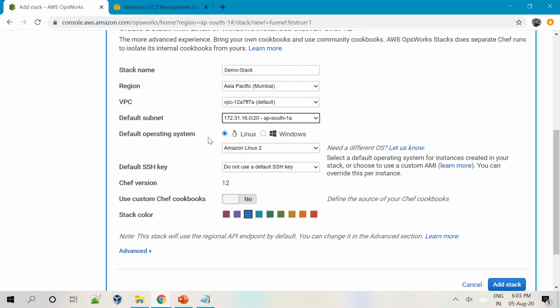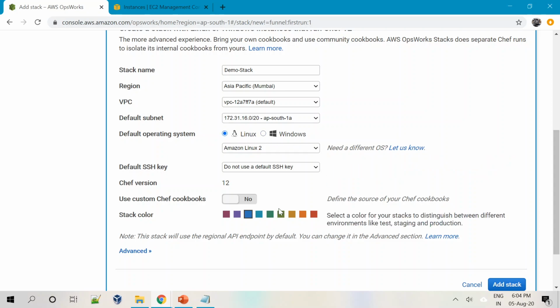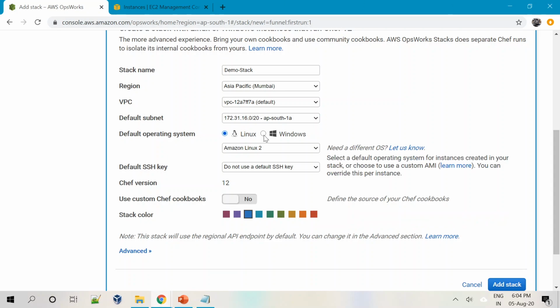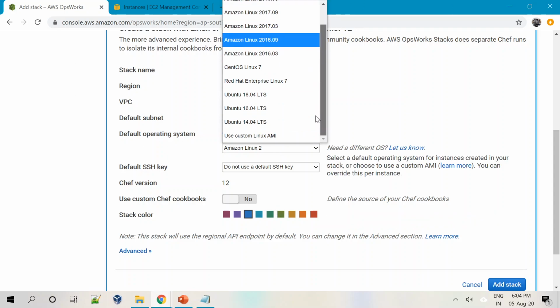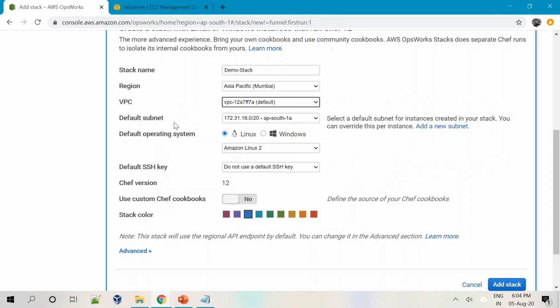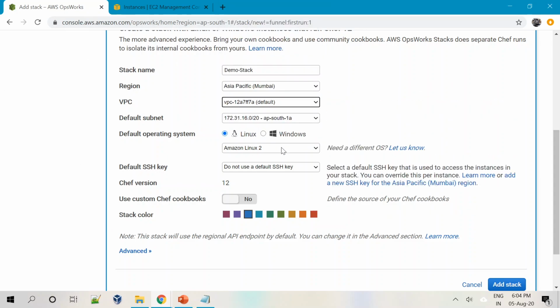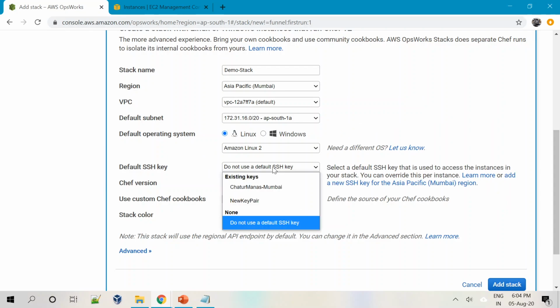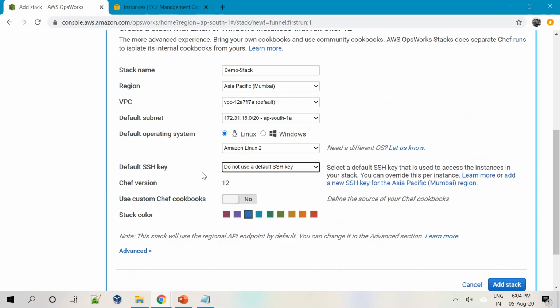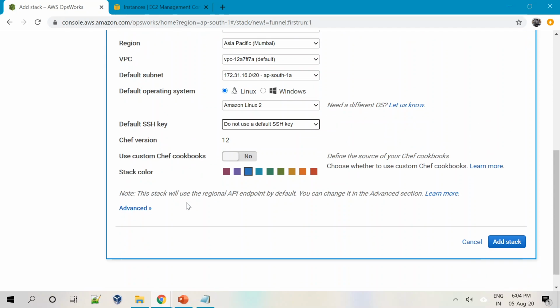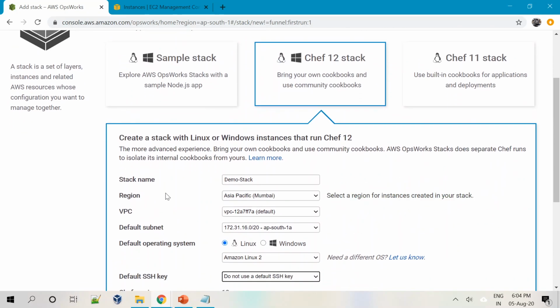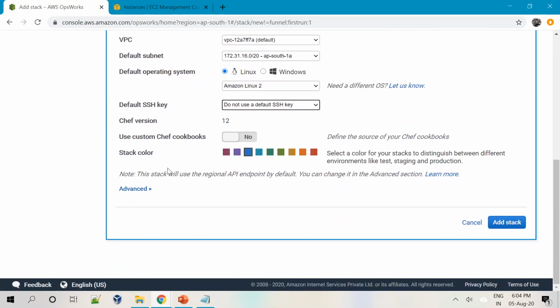Then you have an operating system choice. Either you can go with a Linux or a Windows operating system. I will go with the Linux operating system, and I will choose Amazon Linux. There are different operating systems that are supported, but in our case I will go with Amazon Linux. And then the default SSH key. If you really want to log into this particular EC2 instance later, then you can use your SSH key. I do not want to do that, so I'll just leave it like that. Then the Chef version is 12, as we have chosen here.